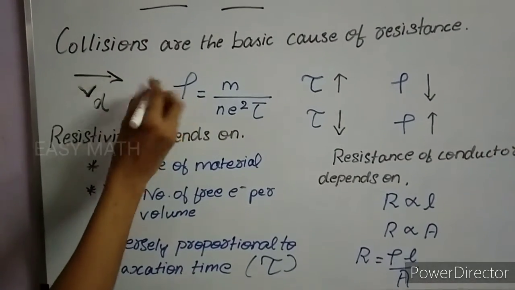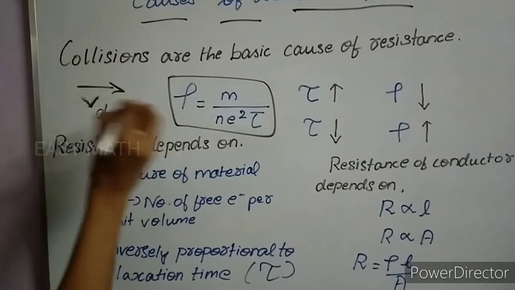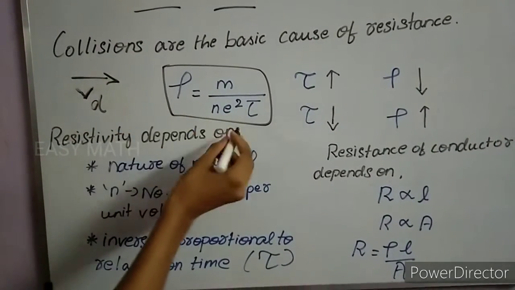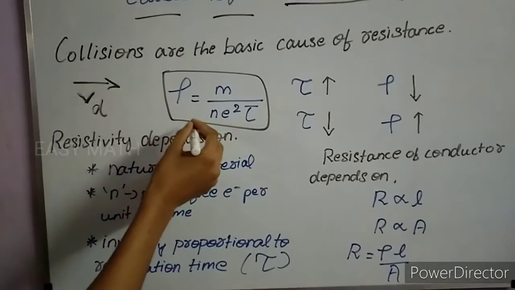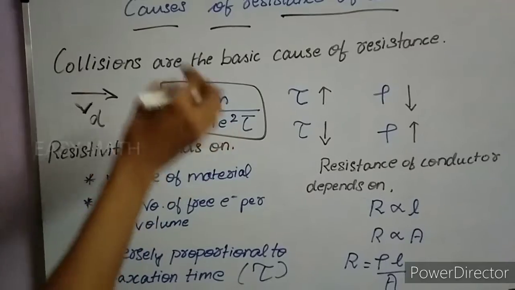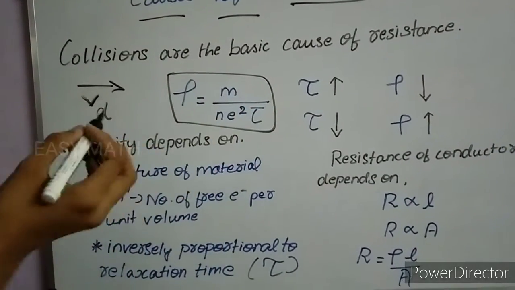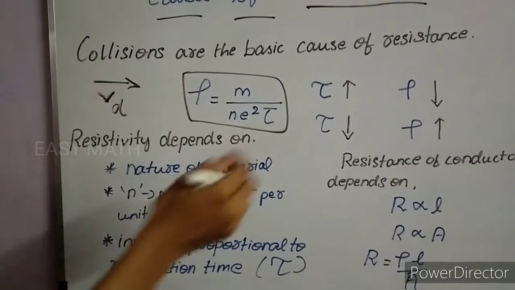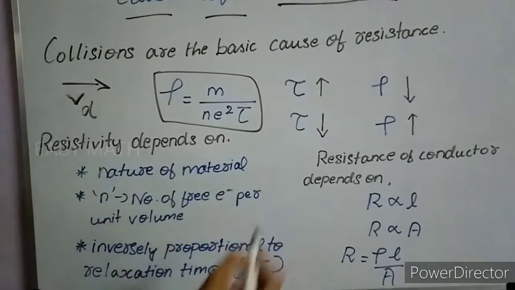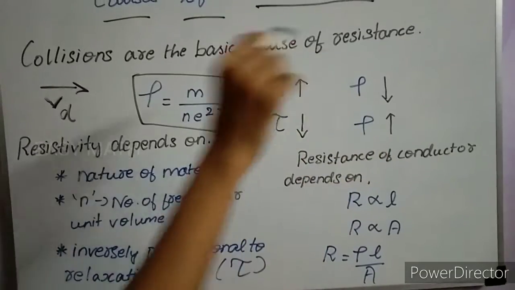From the derivation of Ohm's law, we derived this formula, that is rho is equal to m by n e square tau, where rho is the resistivity of the conductor, m is the mass of an electron, n is the number of electrons per unit volume, e is the charge of an electron, and tau is the relaxation time. If the relaxation time increases, then the resistivity decreases. If the relaxation time decreases, then the resistivity of the conductor increases.